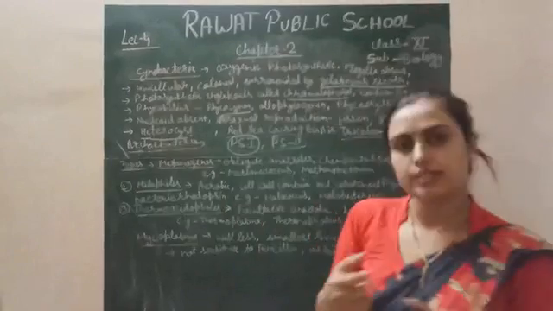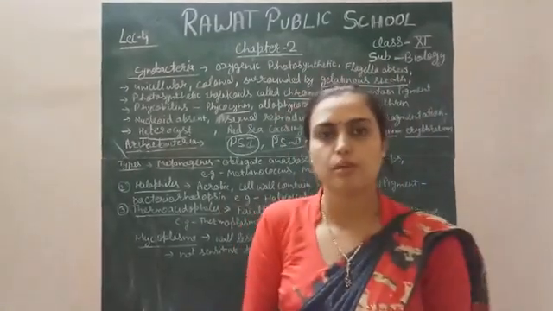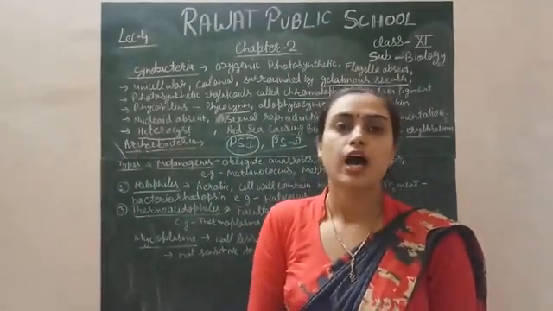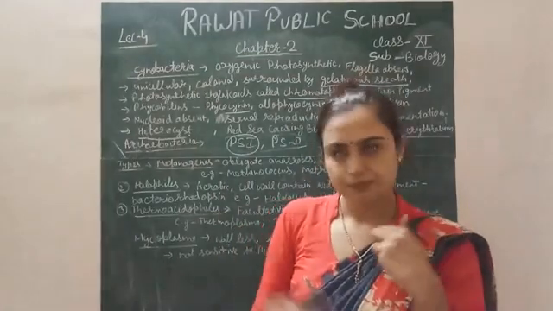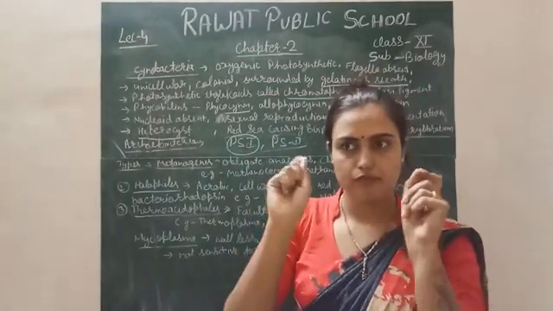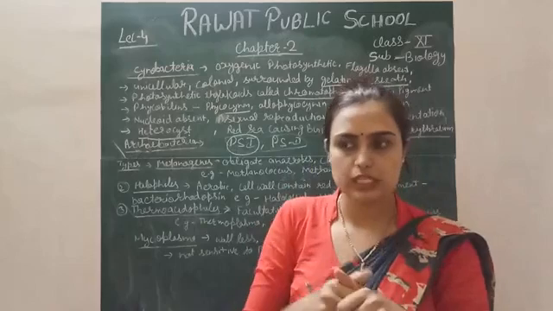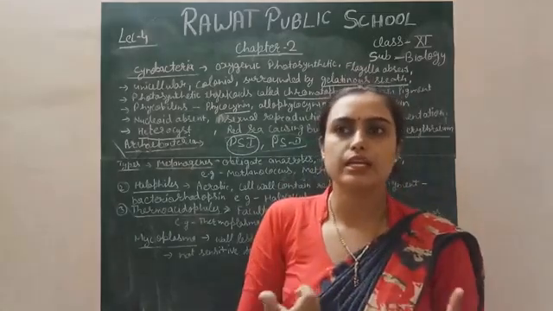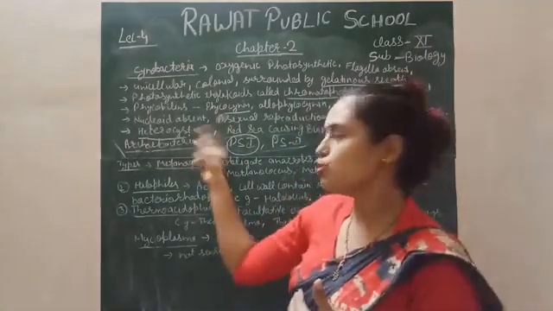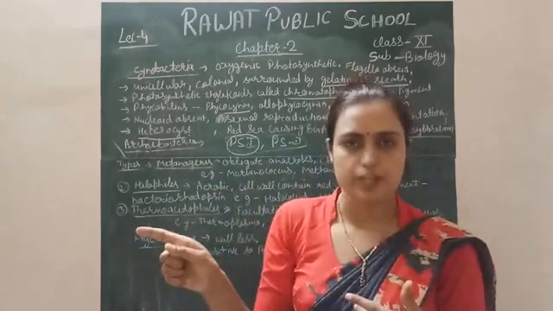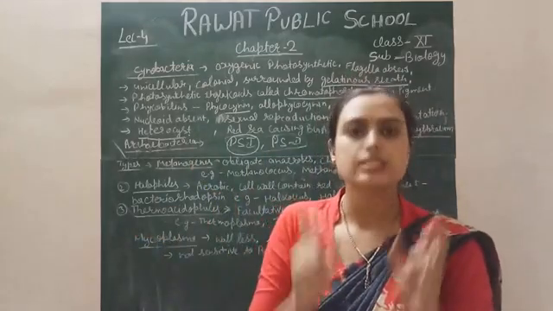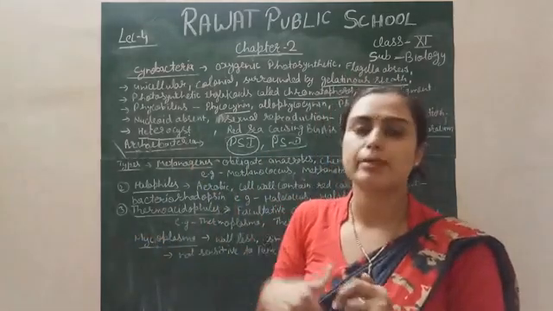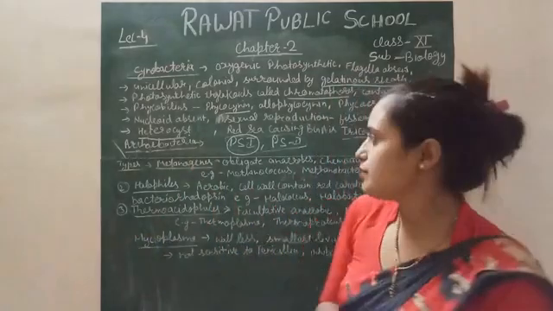Heterocyst is a kind of vegetative cell because it is a modification of a vegetative cell. It has a thick wall and only one system. You can easily differentiate the heterocyst from other vegetative cells, because it has a thick cell wall as compared to other vegetative cells, right?